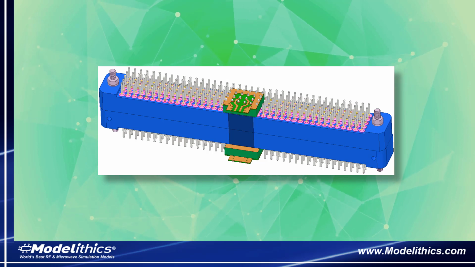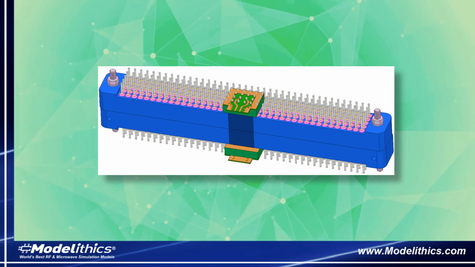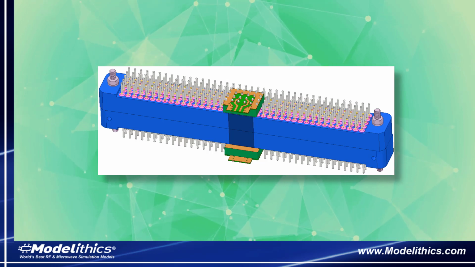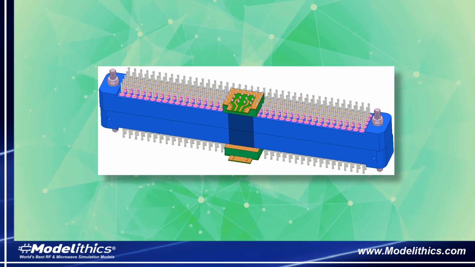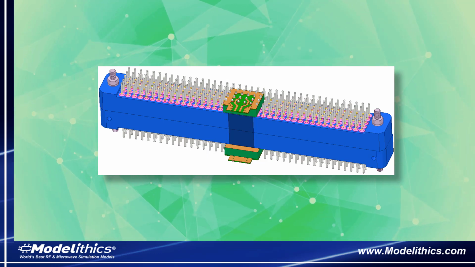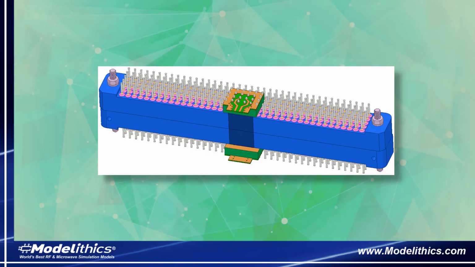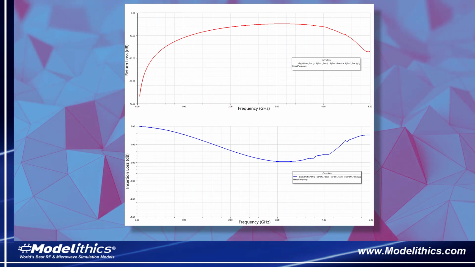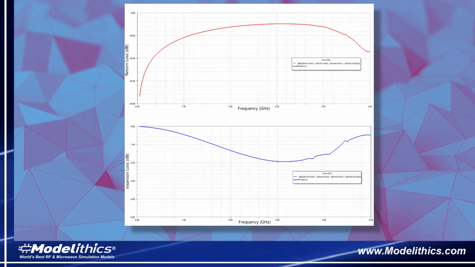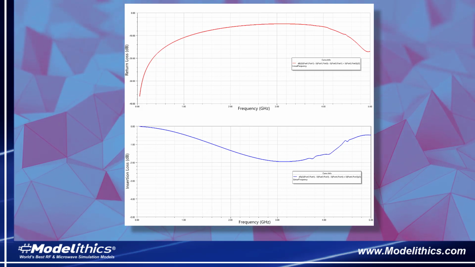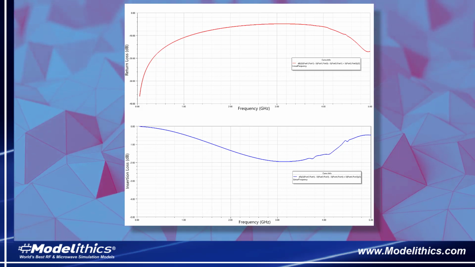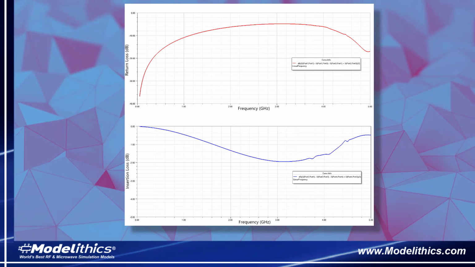This is an HFSS configuration used to perform a differential S-parameter simulation. Included here are the same two connector models. This time, notice the differential traces on the PCB. Here's the simulated insertion loss and return loss up to 5 GHz. Again, the insertion loss remains within 2 dB throughout this entire frequency range.